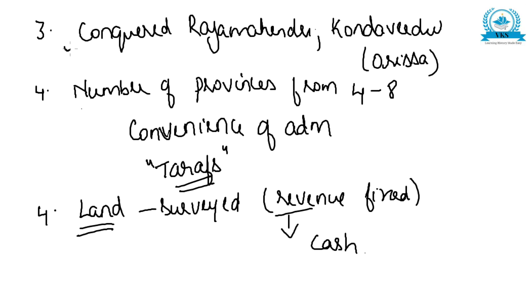So, he conquered Rajamahendri and Kondavidu region of Orissa. The number of provinces was increased from 4 to 8 for the convenience of administration, and they were called Tarafs. Land was surveyed and revenue was fixed and collected only in cash.